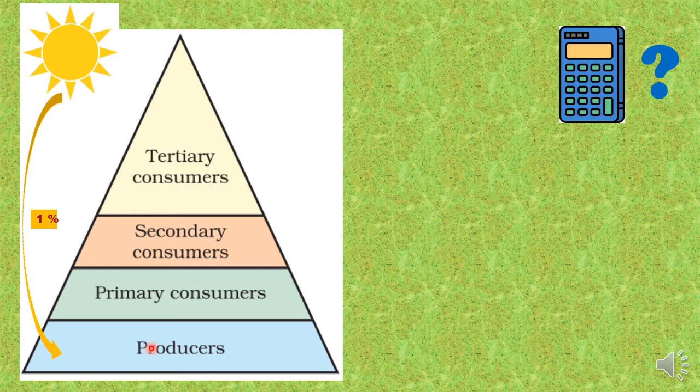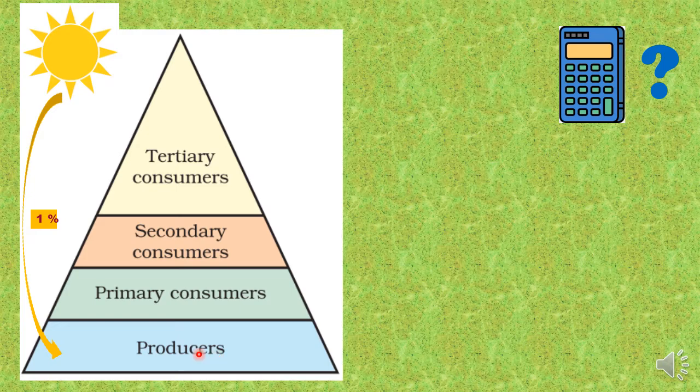And out of all that biomass that they have produced, they are not going to offer all of it to the primary consumer, because they have made this food to take care of their own energy requirement. So they will also do respiration, they will also grow, they will also perform various metabolic activities into which the energy is going to be consumed.